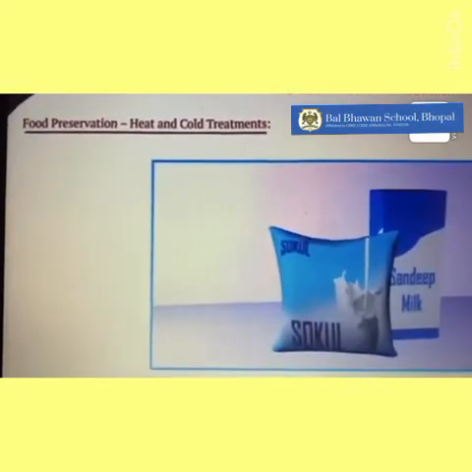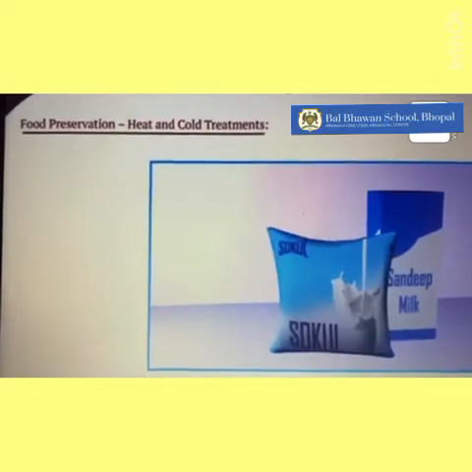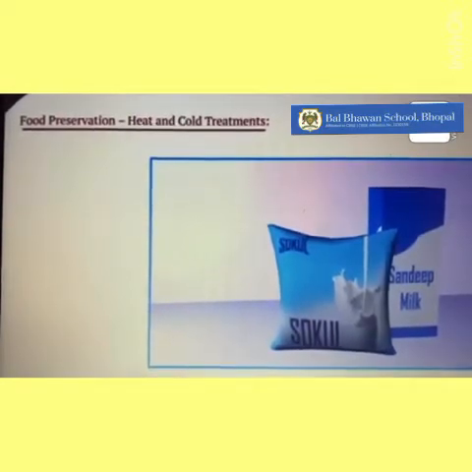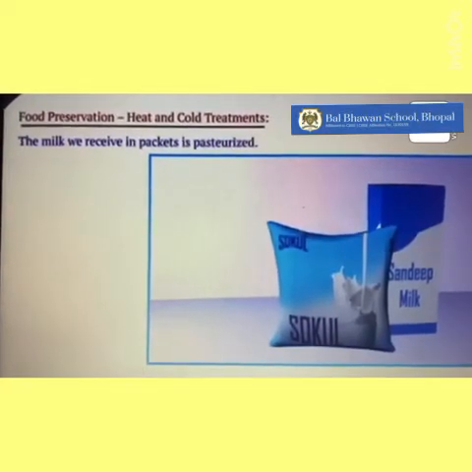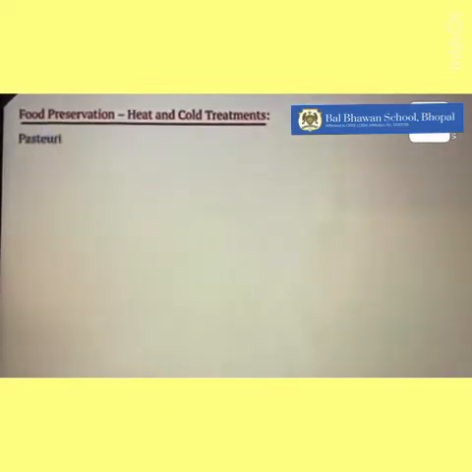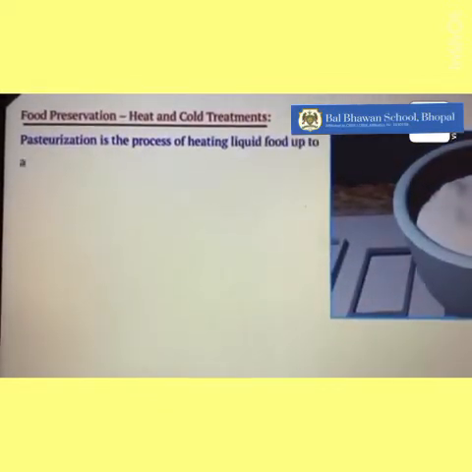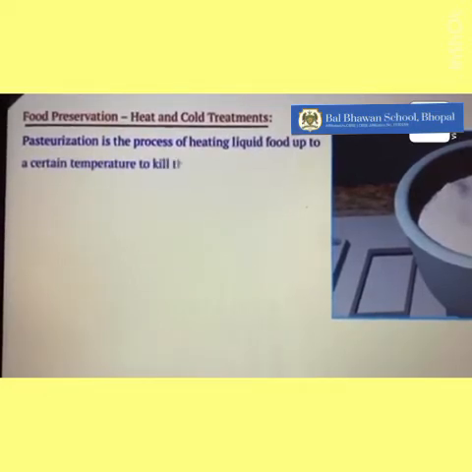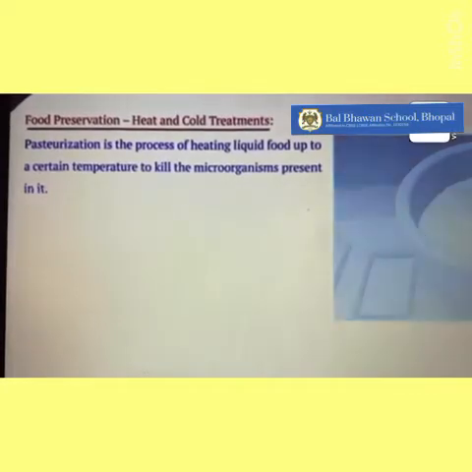Have you ever noticed that the milk we receive in packets does not spoil easily? It is because the milk we receive in packets is pasteurized. What is pasteurization? It is the process of heating the liquid food up to a certain temperature to kill the microorganisms present in it.